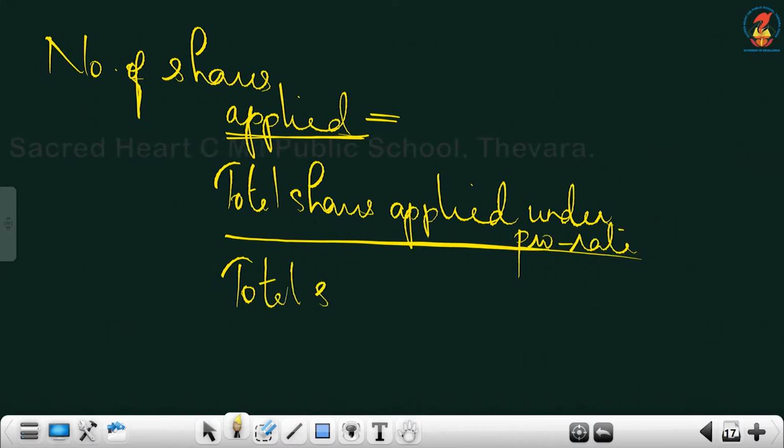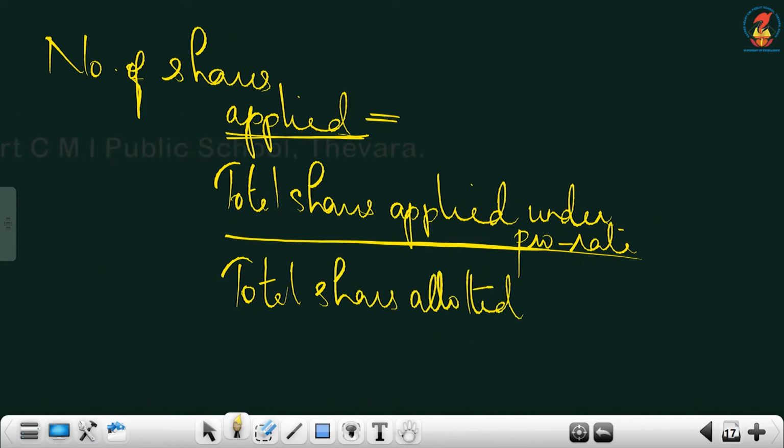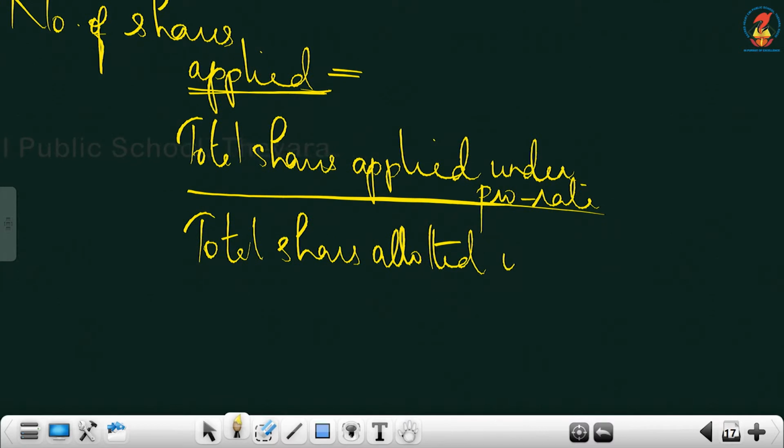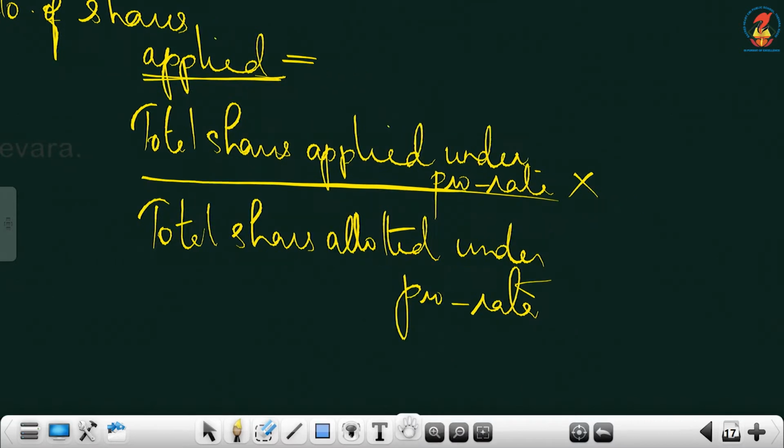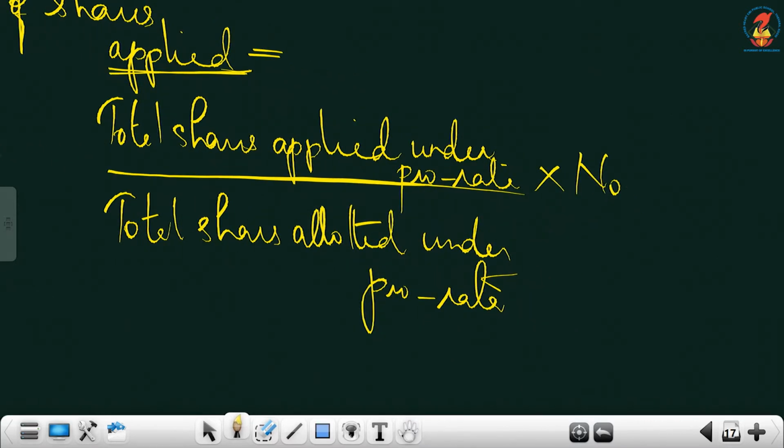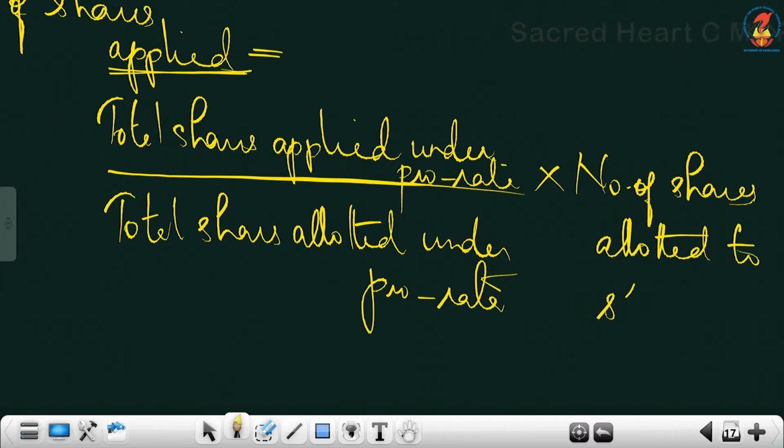Then divided by total shares allotted. If applied is the numerator, you write allotted as the denominator under pro rata, into number of shares. Here it's not total, it's number of shares allotted to the shareholder. Here the shareholder is Neeraj.